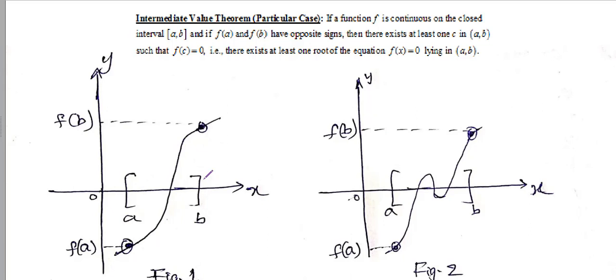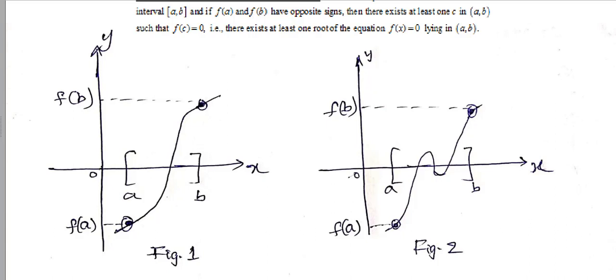So with the help of the intermediate value theorem, we can always say that there exists at least one root of the equation f of x equal to 0 lying in the open interval a comma b, whenever f is continuous on the closed interval a comma b and f of a and f of b have opposite signs. This particular case has immense importance while doing problems on finding roots of equations in one variable.